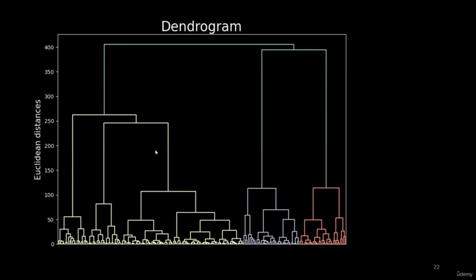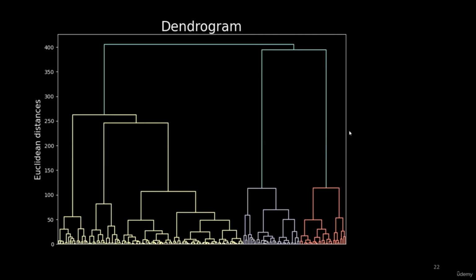So now I am left with this vertical line and this vertical line. I cannot select this vertical line because if I extend this horizontal line, it will interfere. Now I am left with only this vertical line, which is the largest remaining vertical line in the dendrogram. I can see this is fulfilling the requirements of thresholding. So here is my threshold.